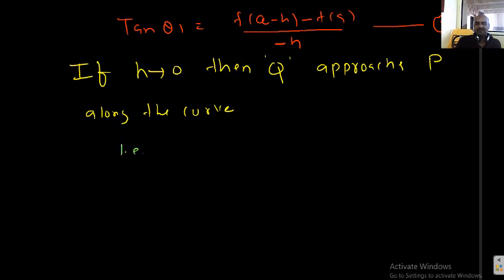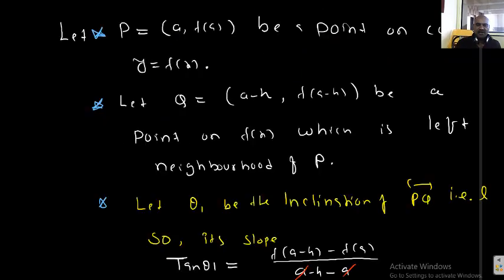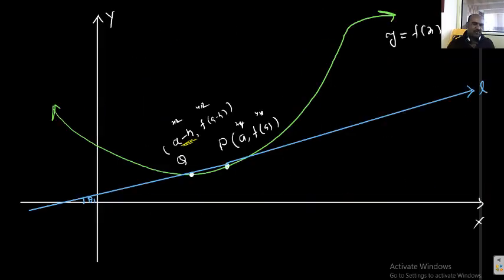That is theta 1 approaches theta. That I will draw in the diagram. So what happened? Actually, I want to use another color. Which color is the best color? Yeah, this.